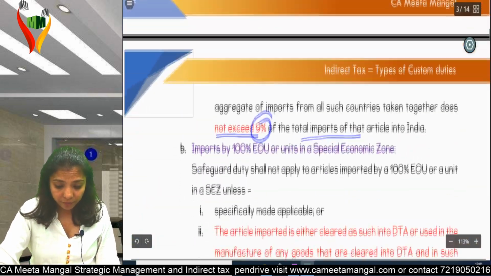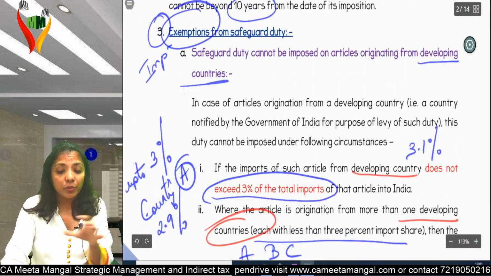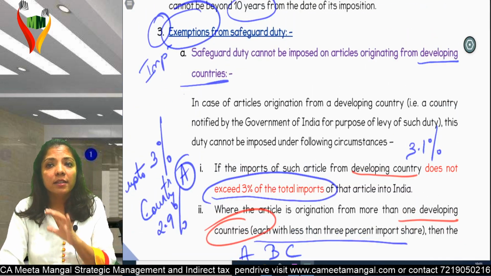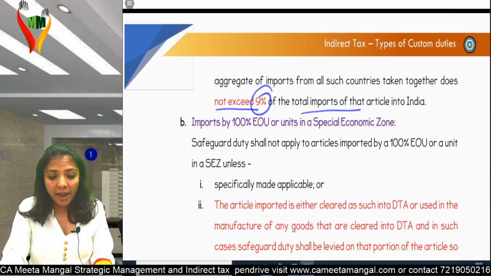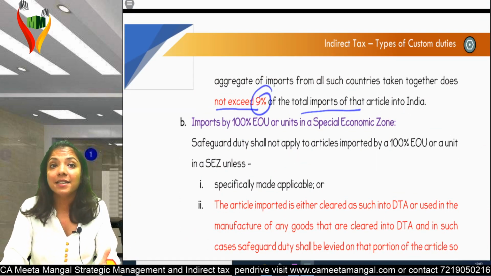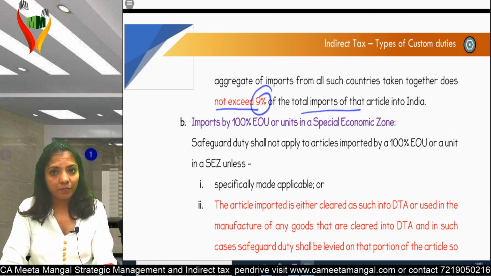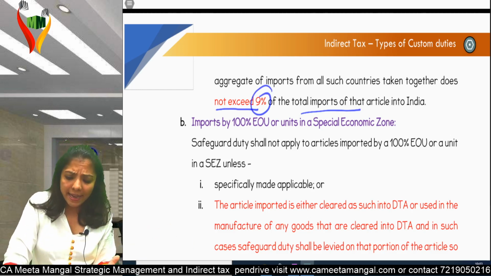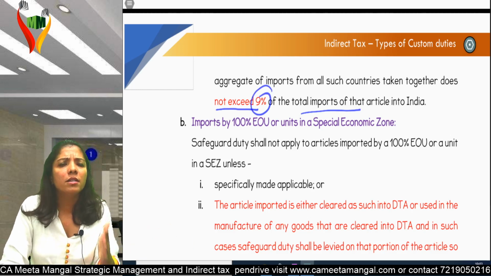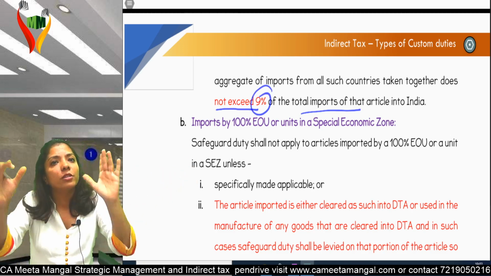Can I go ahead? The first point, when is safeguard duty exempted? Second, imports by EOU or unit in SEZ. EOU, export oriented units, what is their job? They import, they do some manufacturing and they export it.